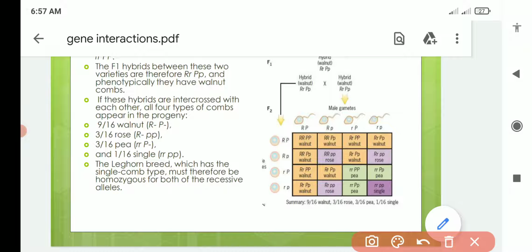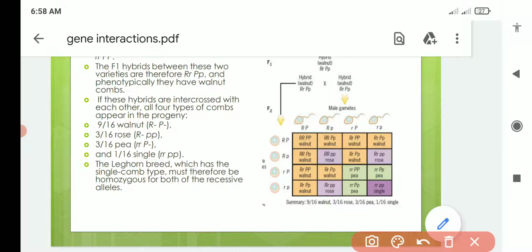Okay, so on the basis of presence of alleles, the genes will interact with each other and they will produce the phenotype accordingly. When this small r capital P crosses with this, it will produce walnut type. Again with this, it will produce walnut type.